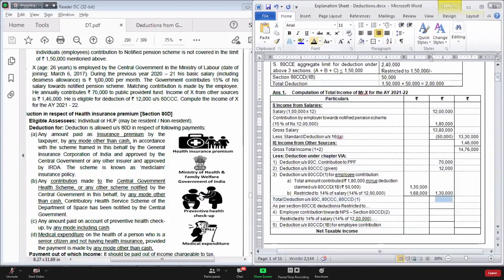So now get me the total: 130 plus 70,000 plus 12,000 is 2,12,000. But this deduction will be restricted to 1,50,000. Yes or no?